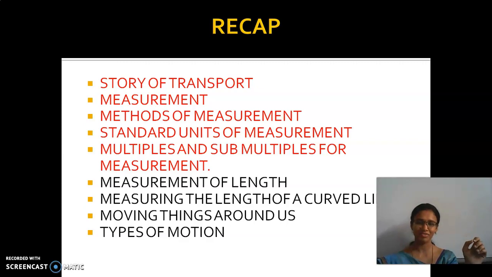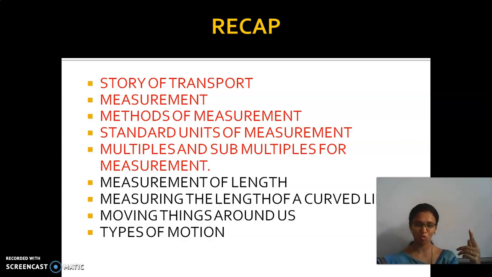These are all the things which we have seen. And then measurement of length. For this measurement, what do we use? Tell me your answers. You know, right? Yes, they are meter scale and meter tape. And for measuring the length of a curved line, what is the device which we use? Yes, thread. Very good.